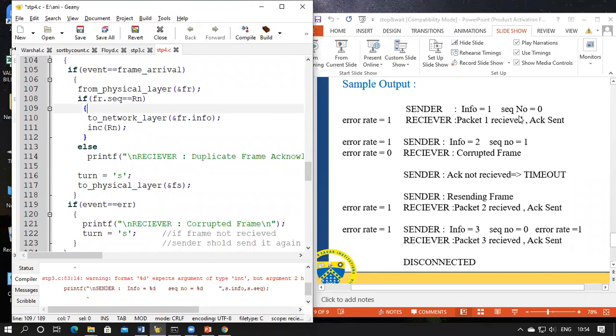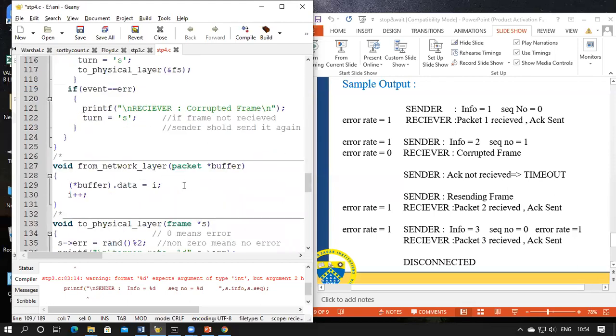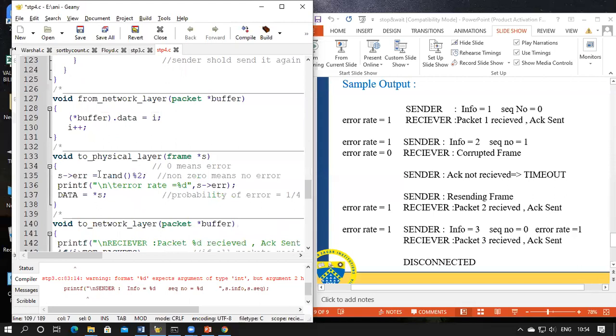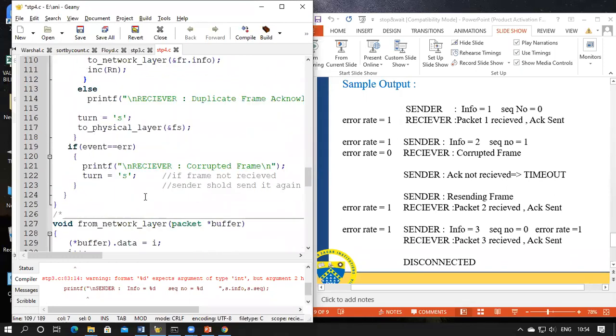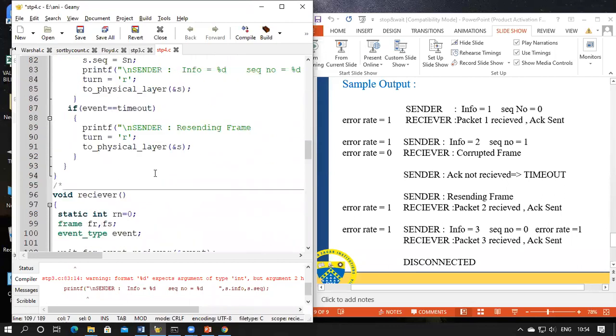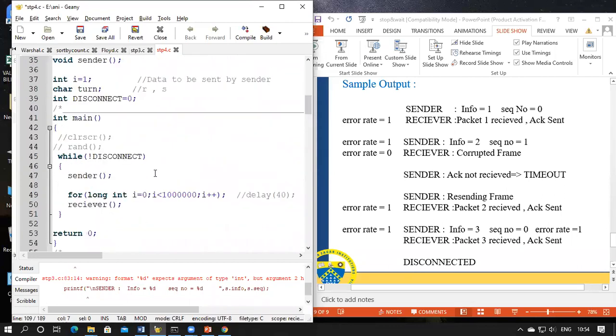So in the first case, when you see the sample output, we have received the packet. So it is correct data. So we'll send the acknowledgement. So how do we send the acknowledgement? That is in this part. We'll change the turn flag, and then we'll send the frame to the physical layer with the FS frame. So to physical layer, again we'll check what kind of error is there for the acknowledgement. So now the receiver block is over. So what happens in the main loop is that receiver is over. Again, the loop continues. It goes to the sender node.